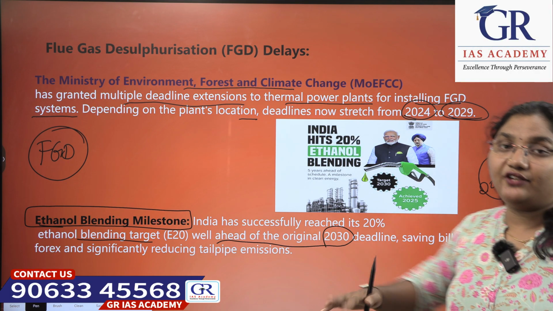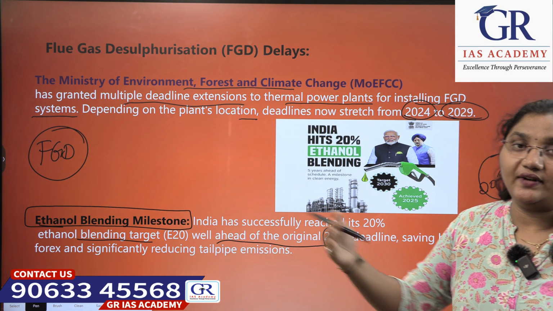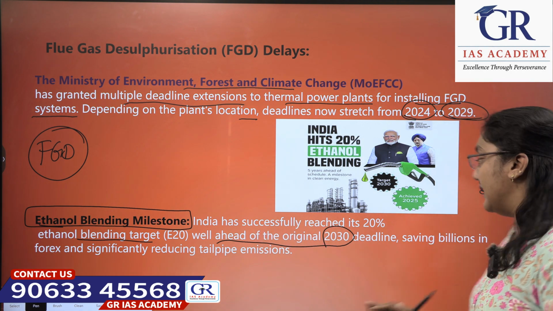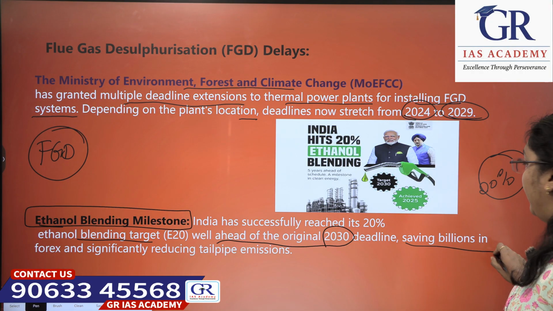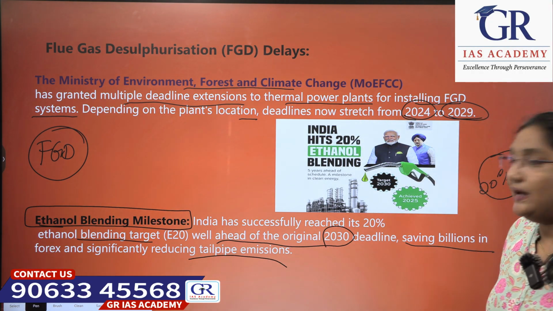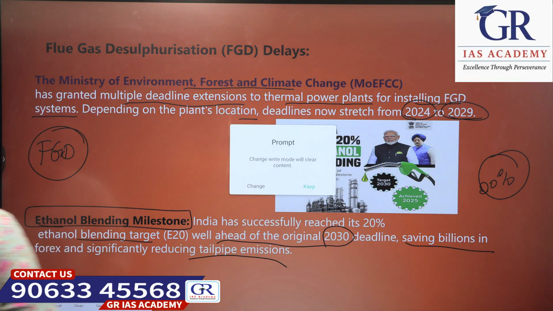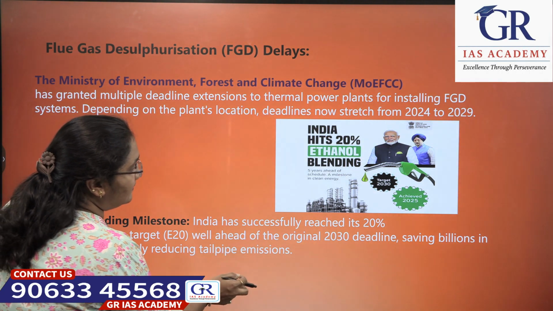But India achieved it 5 years ahead, in 2025 only, saving billions in forex and significantly reducing tailpipe emissions. Okay. This is what India has done.